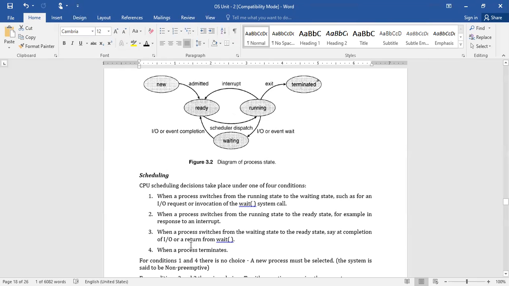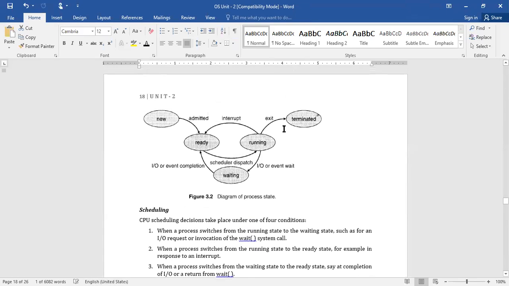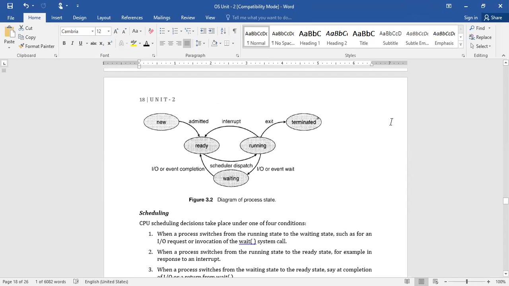The third one is when a process switches from waiting state into ready state. When will it be done? Suppose whatever IO resources or IO services it required are completed, then it will be moved from waiting state to ready state. Right? And the last one is when a process terminates. Simply after completion of its execution, it is terminated.